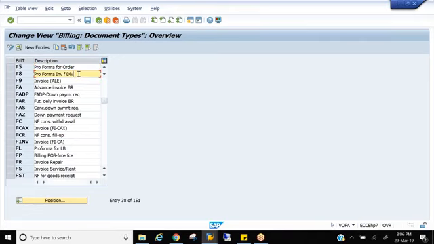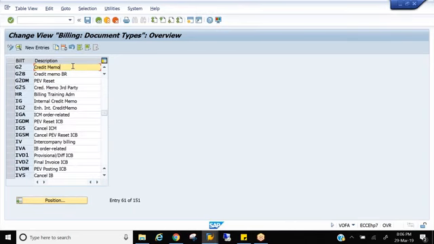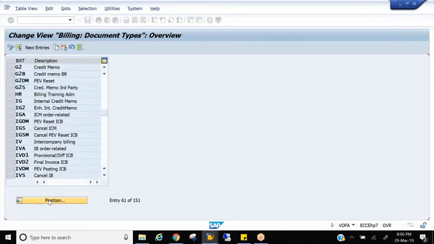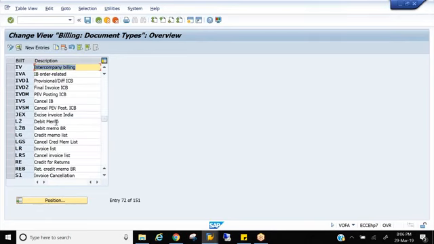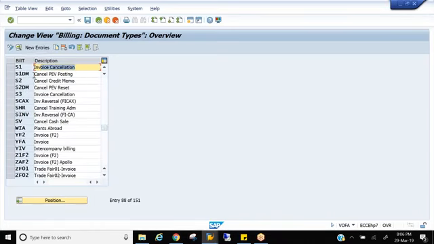F8, delivery related proforma invoice. G2, credit memo. L2, debit memo. IV, intercompany billing. S1, invoice cancellation. Like this, we have different kinds of billing document types.